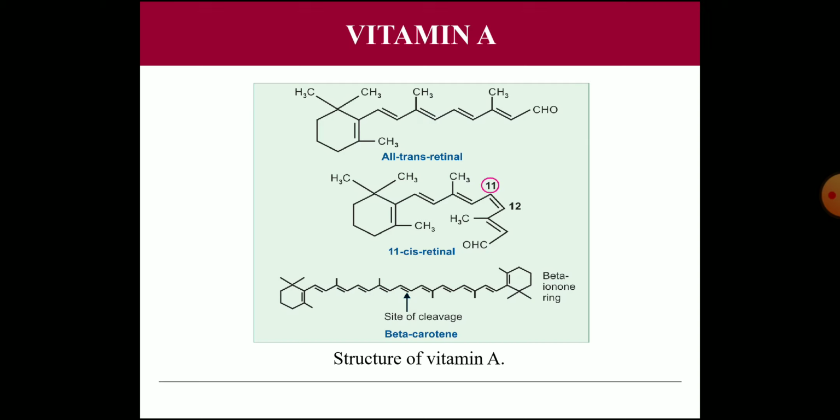So vitamin A is a fat-soluble vitamin, and the active form is present only in the animal tissues. But the provitamin is present in the plants. That is, the provitamin is known as beta carotene. You can see in this, this is the provitamin of vitamin A, which is seen in the plants. But the active form of the vitamin is seen in the animal tissue only. That is most important. It is present as all-trans retinal and 11-cis retinal, which are important in vision. So the provitamin form of vitamin A is beta carotene.